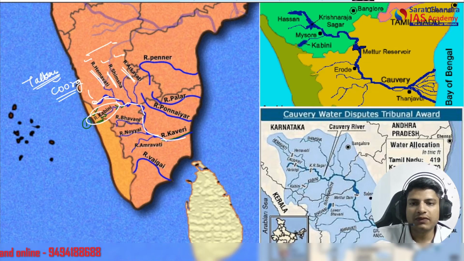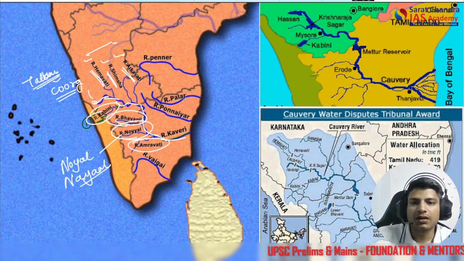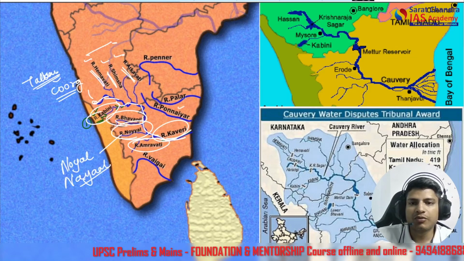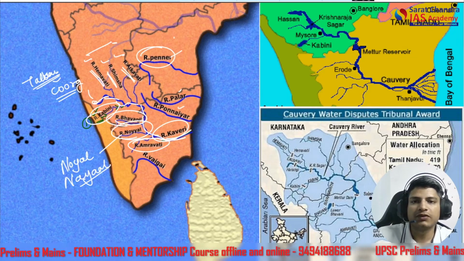Then we go down and see the Bhavani and Noyal, sometimes known as Noyal. Then there is the Amravati, and this is the main river Kaveri. Then there are two, three small rivers which do not mix with Kaveri. One is the Ponnaiyar, Palar, and this is the Pennar river. Pennar river is in Andhra Pradesh.